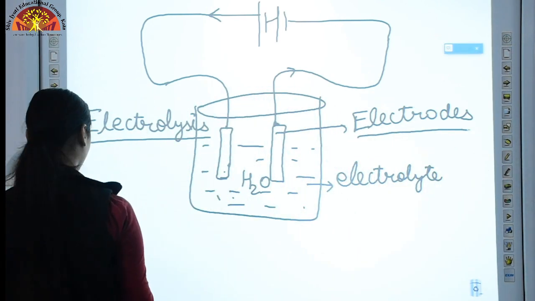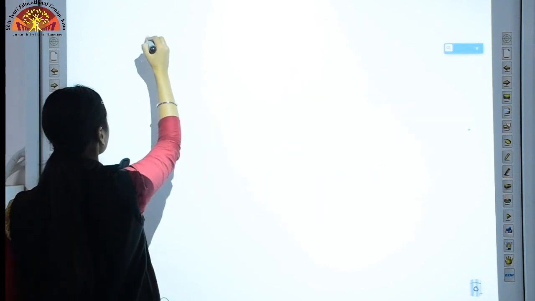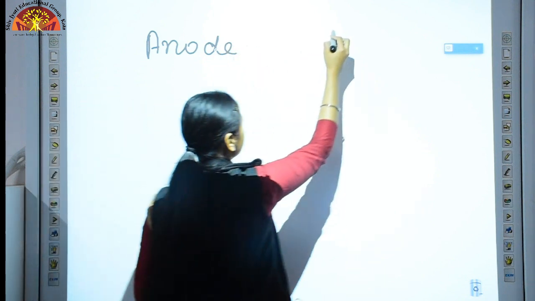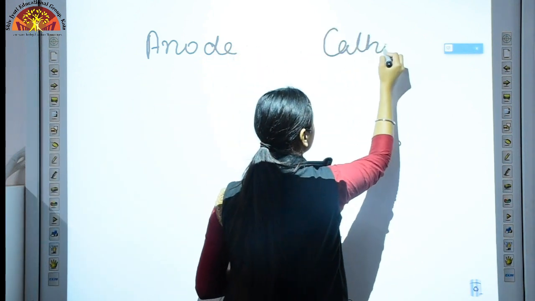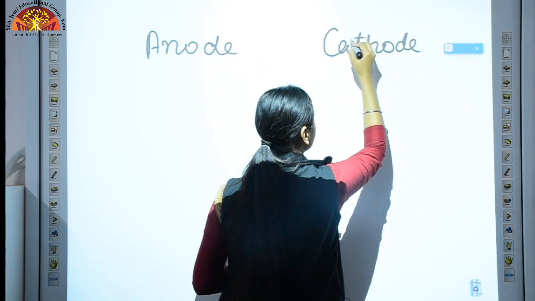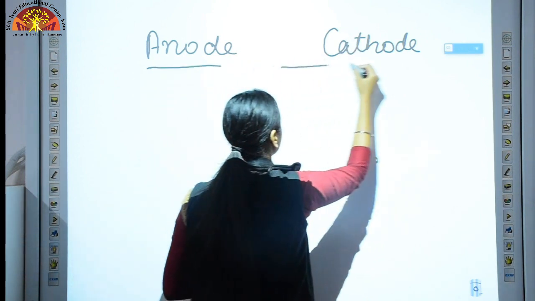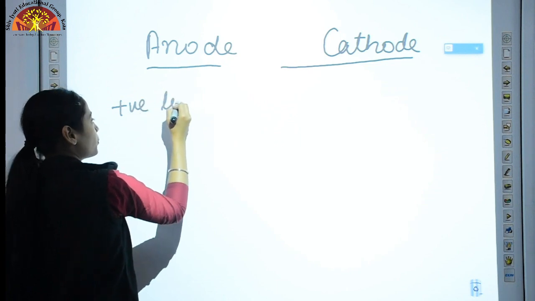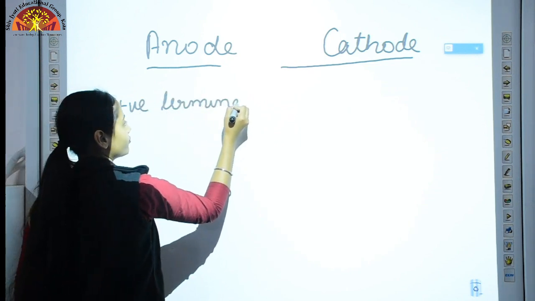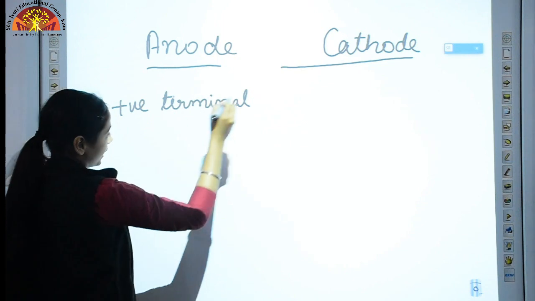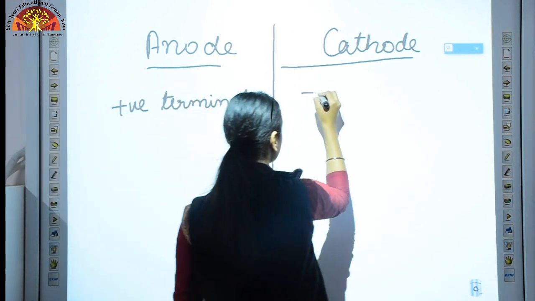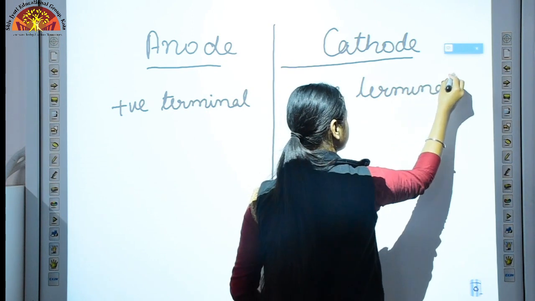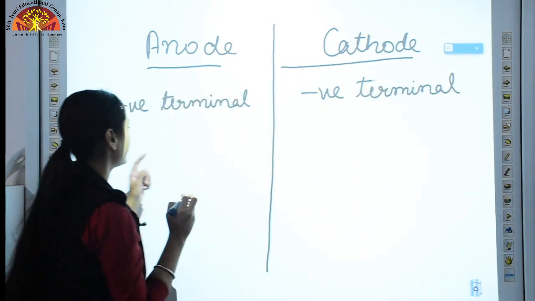Now electrodes are of two types, anode and cathode. Anode is always connected to the positive terminal of our battery, and cathode is connected to the negative terminal of the battery.